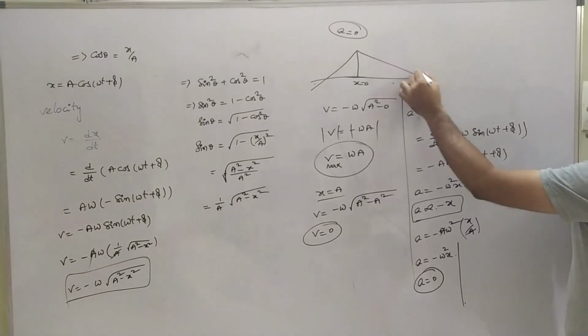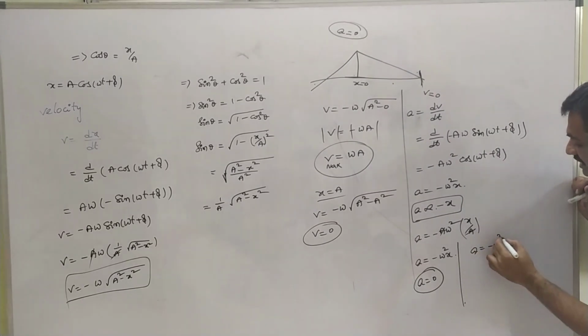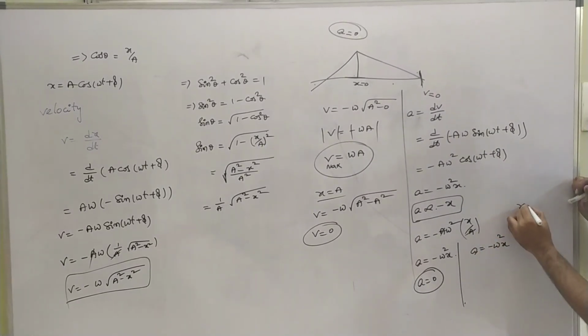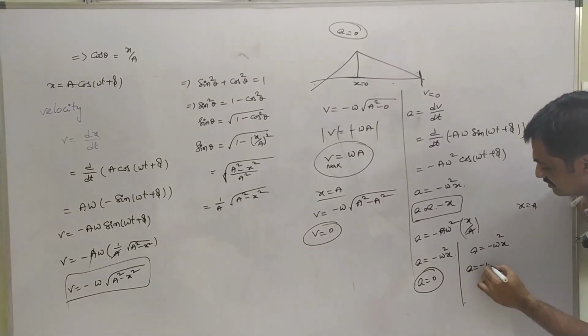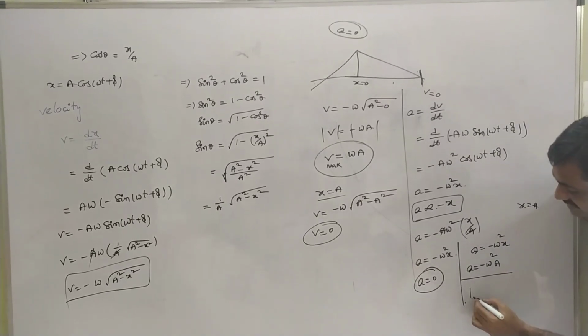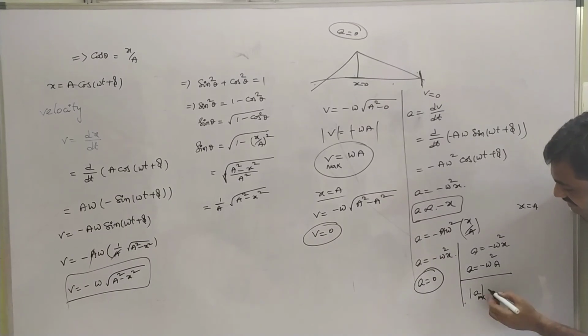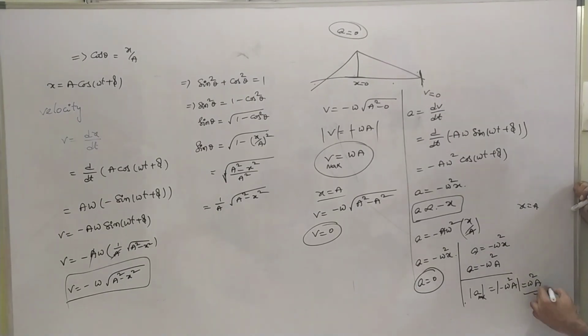As we consider the extreme position, a = −ω²x, where x = a at the extreme position. Then we have a = −ω²a. Based on that, the acceleration is maximum. The modulus of a max is |−ω²a| = ω²a.